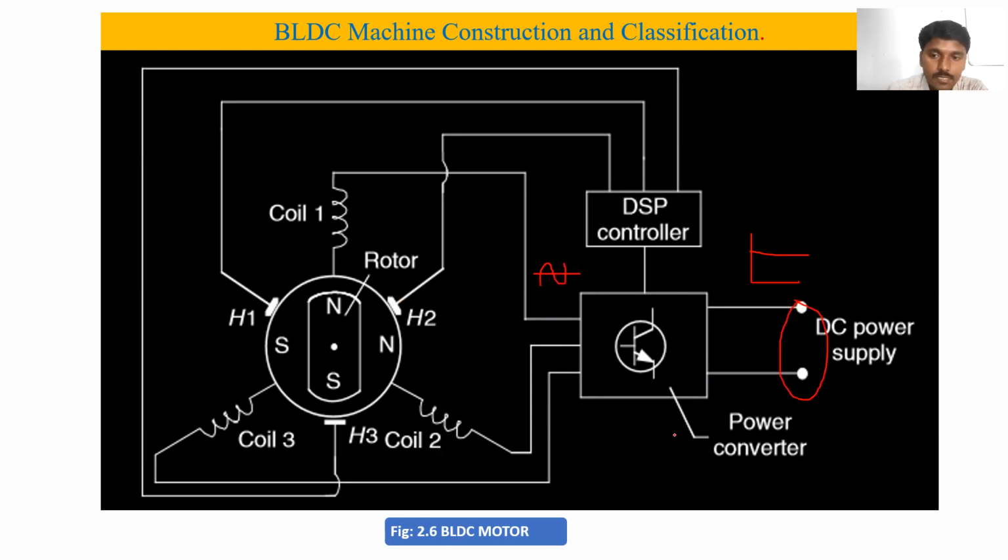Here we are mounting the sensors H1, H2 and H3. These are the position sensors. These sensors will be mounted on the rotor circuit.